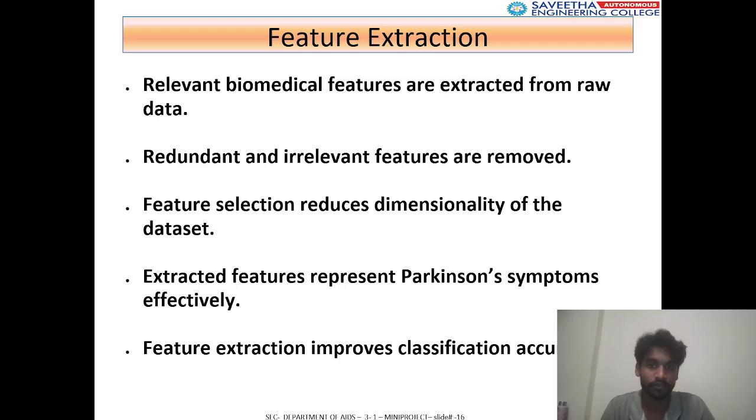Relevant biomedical features are extracted from raw data. Redundant and irrelevant features are removed. Feature selection reduces the dimensionality of the dataset. Extracted features represent Parkinson's symptoms effectively. Feature extraction improves classification accuracy.